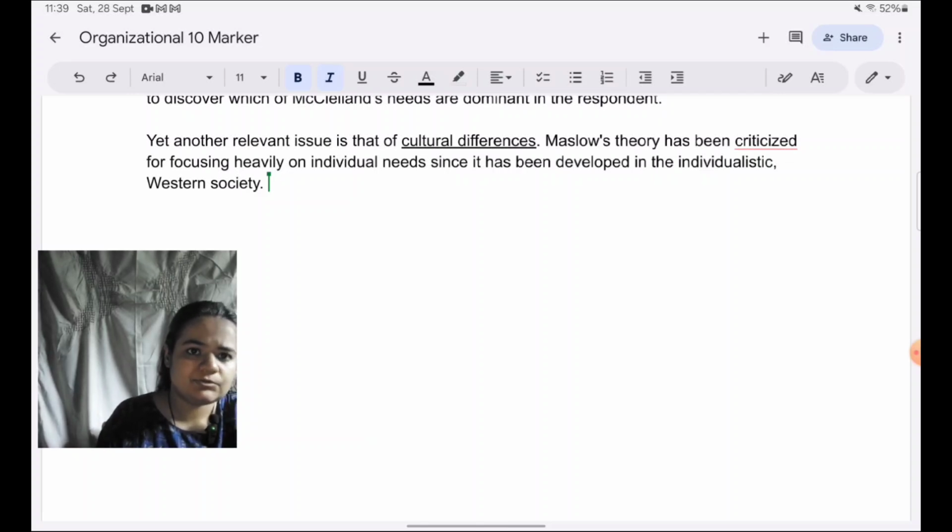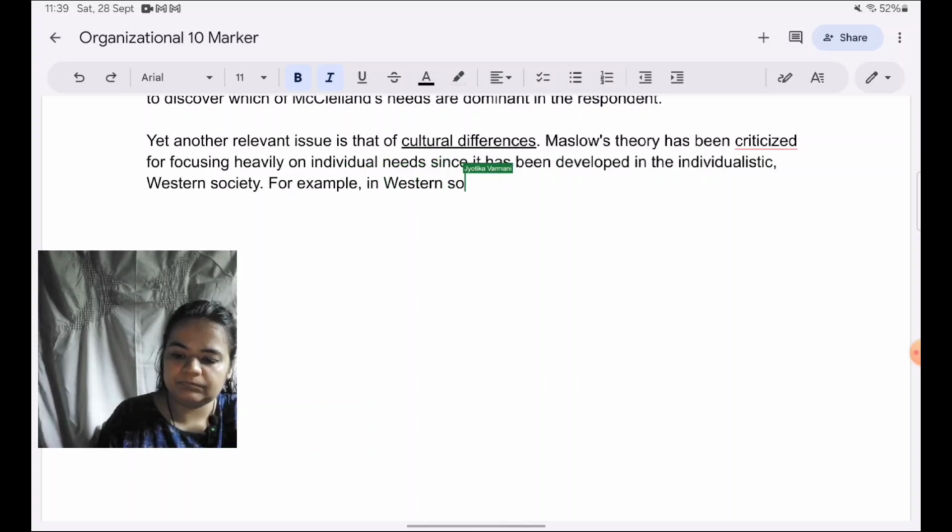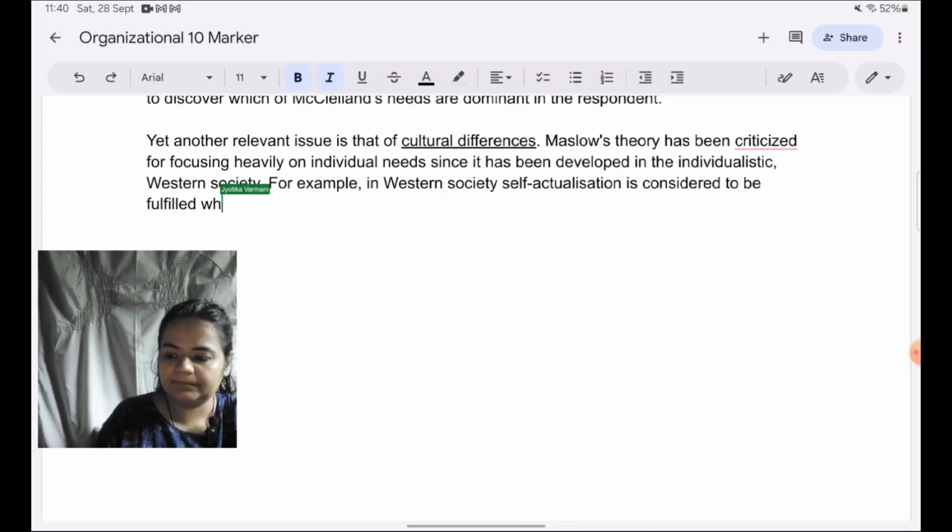Again, for analysis and to make it specific, for example, in Western society, self-actualization, so I'm just taking one of the needs as an example, is considered to be fulfilled or met when one has achieved one's own best potential.